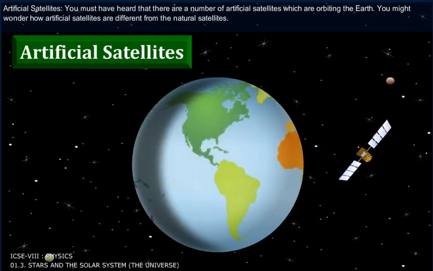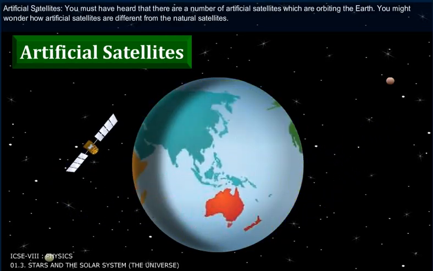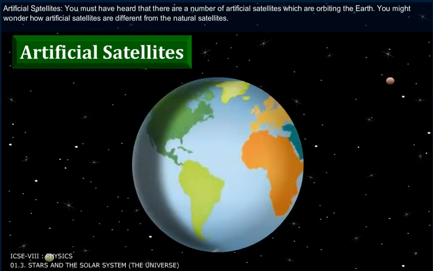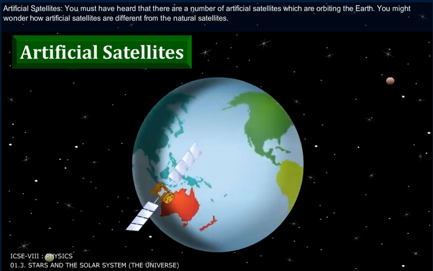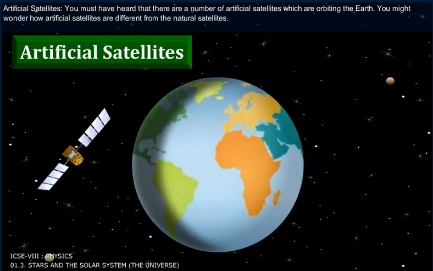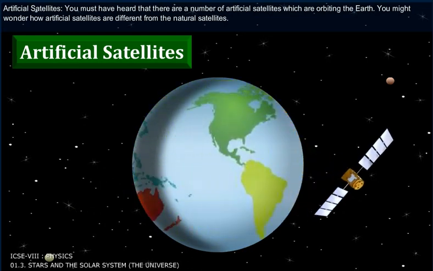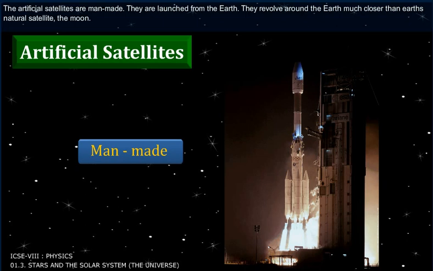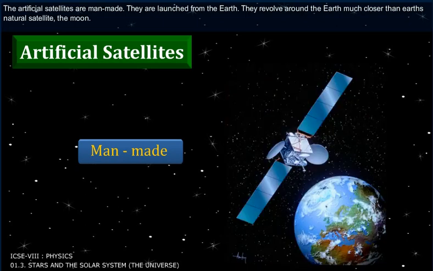Artificial satellites. You must have heard that there are a number of artificial satellites which are orbiting the Earth. You might wonder how artificial satellites are different from the natural satellites. The artificial satellites are man-made. They are launched from the Earth.